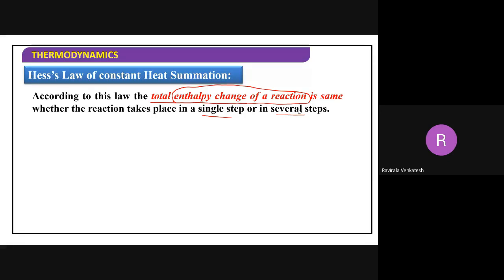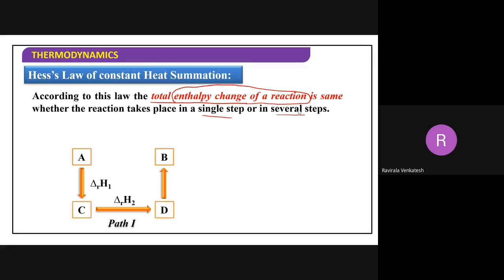Now, why is it called constant heat summation? Let me take one example. A is converting into B in path 1 like this. To convert A into B, A is converted into C, C is converted into D, and finally D is converted into B. Here the enthalpy of the first reaction is delta H1, converting C into D the enthalpy of reaction is delta H2, and D converting into B the enthalpy is delta H3.